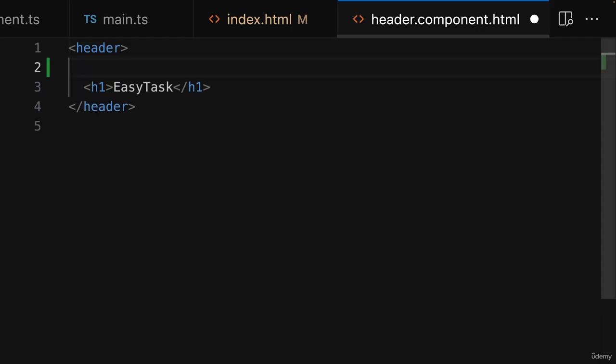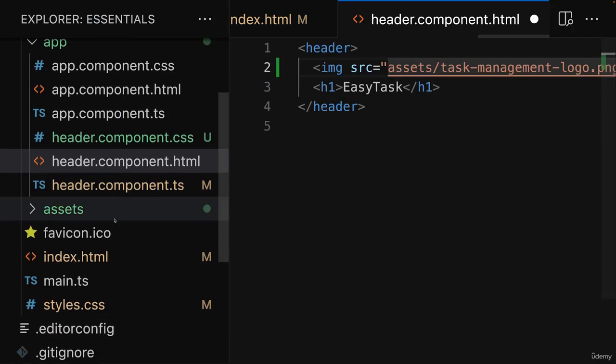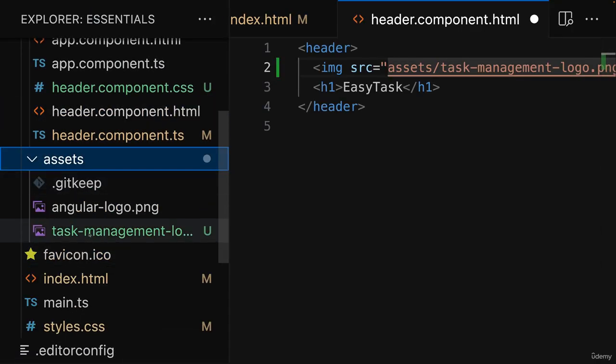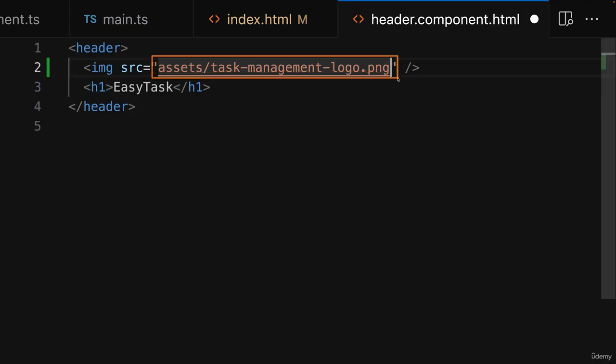Because in there, I now also want to output an image, which we can do with the default image element, and set the source to assets/task-management-logo.png. So to that file you find attached to this lecture, this task management logo PNG file. It's in the assets folder, so that's also the path we set up here. And Angular will then make sure that it gets loaded onto the page correctly. We can also set up some alt text here, like a to-do list, because that is what can be seen on that image.